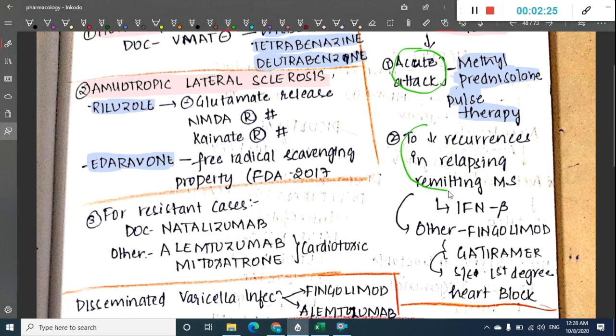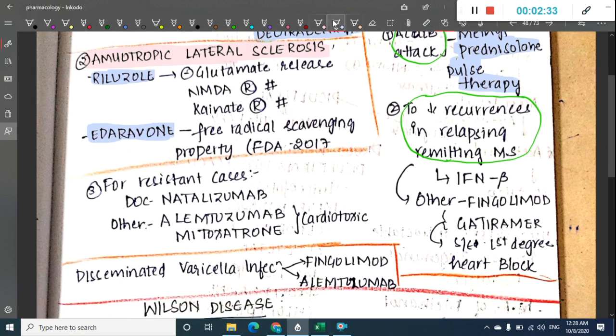To decrease recurrences in relapsing and remitting type of multiple sclerosis, which drug is effective? The effective drug is interferon beta. Other drugs are fingolimod or glatiramer acetate. These are the drugs which are given. What is the side effect of glatiramer? First degree heart block is the major side effect of glatiramer.